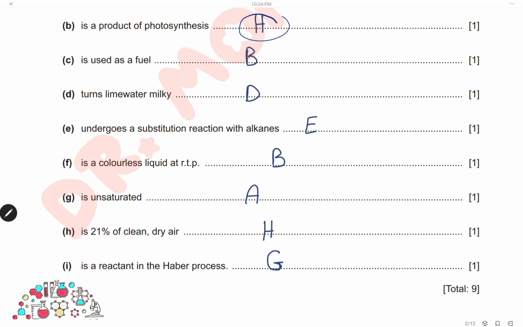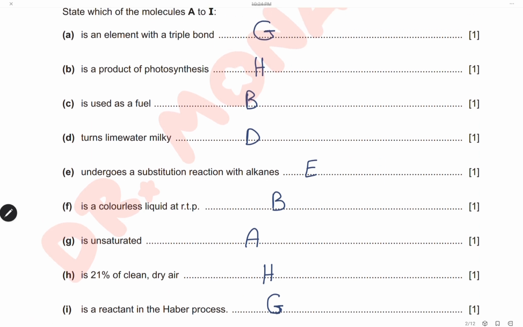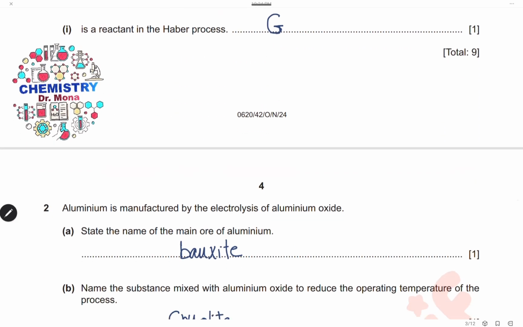And it is a reactant in the Haber process. In the Haber process, nitrogen reacts with hydrogen to form ammonia. Here in the table, we have nitrogen only, so we will choose G. Again, like the first one, here nitrogen, so the answer will be G.